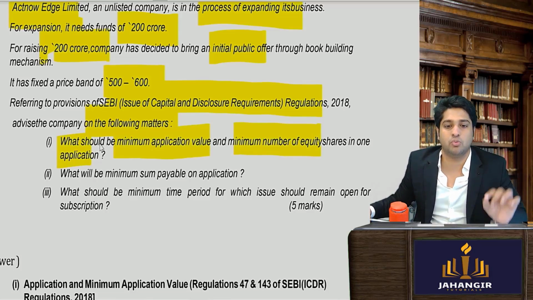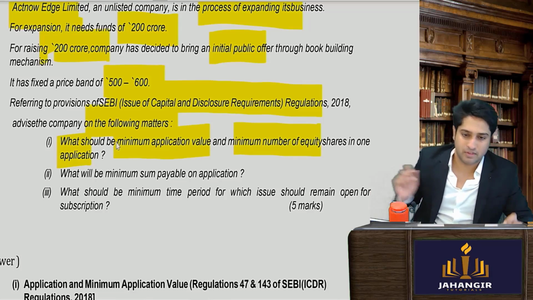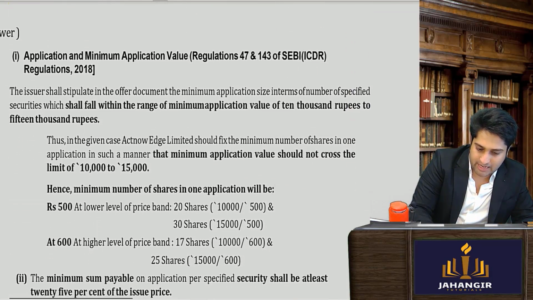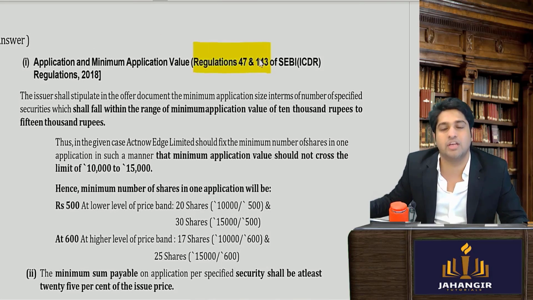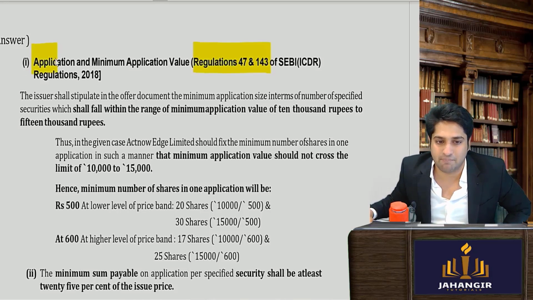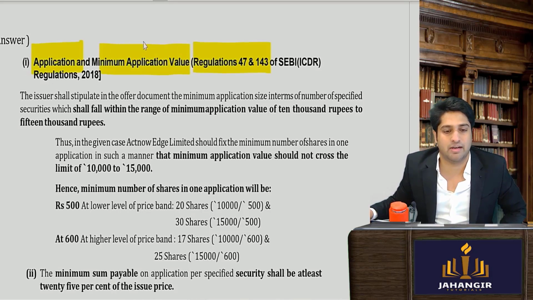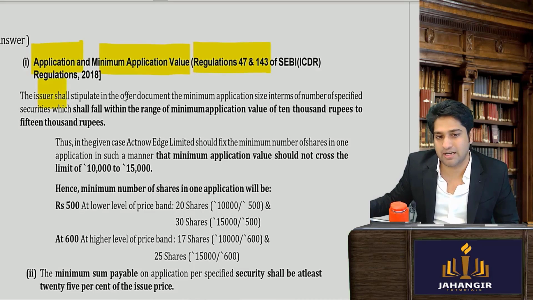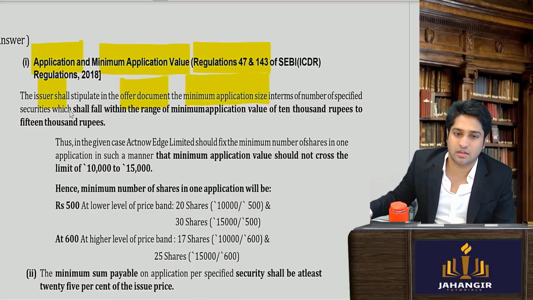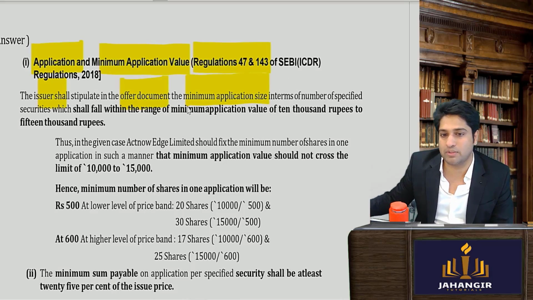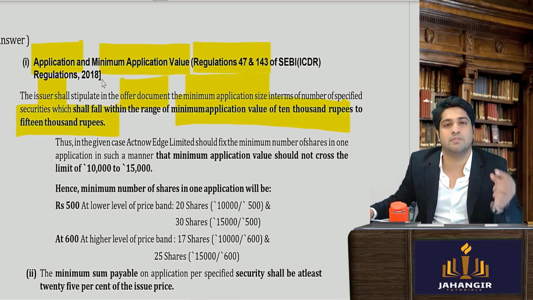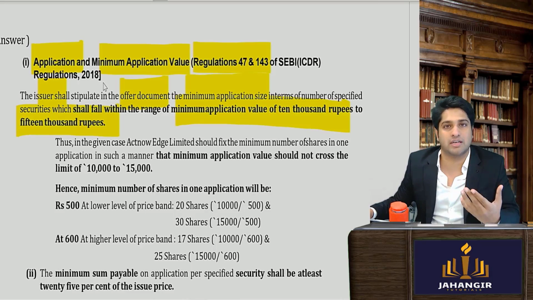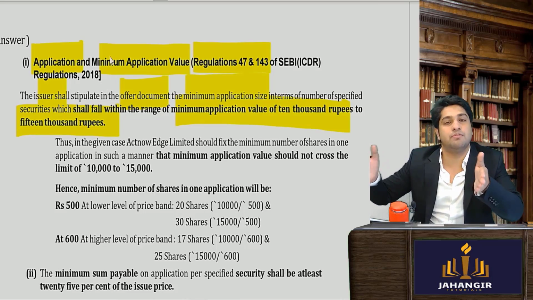Now for this you will have to know what is the minimum application value, which is the law. Now the law is very simple. As per regulation number 47 read with regulation number 143, application and minimum application value. The issuer shall stipulate in the offer document the minimum application size, which shall fall within the range of 10,000 to 15,000 rupees. So what is the minimum value that an issuer can set? Minimum 10,000 and maximum 15,000.